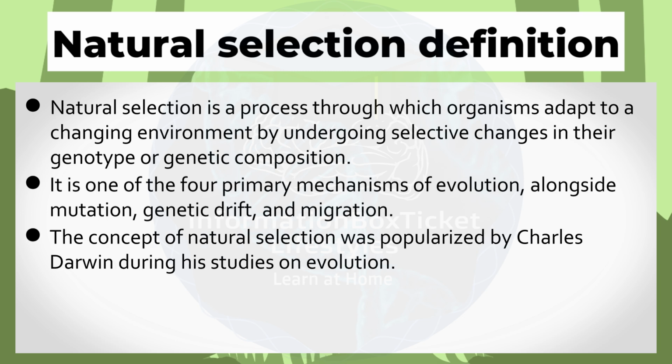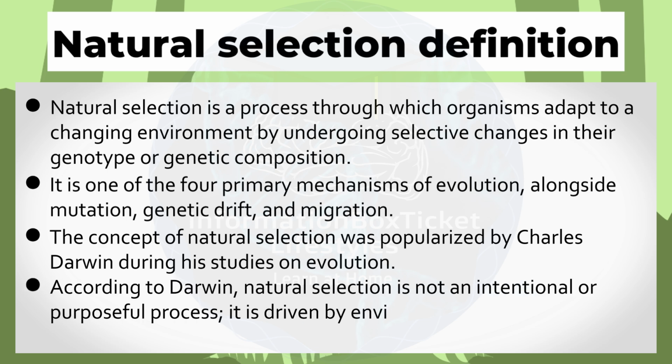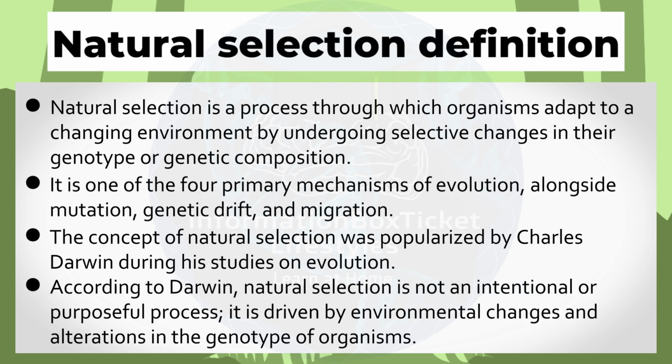The concept of natural selection was popularized by Charles Darwin during his studies on evolution. According to Darwin, natural selection is not an intentional or purposeful process. It is driven by environmental changes and alterations in the genotype of organisms.